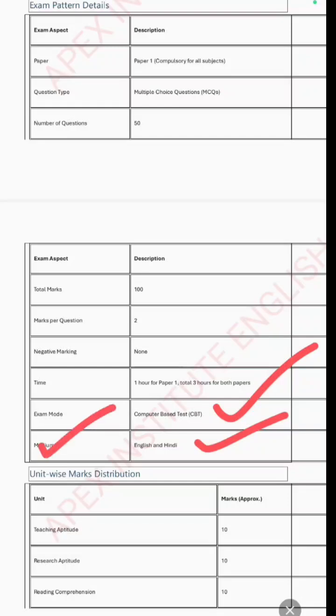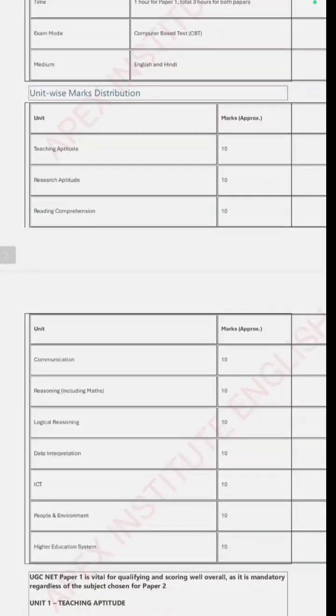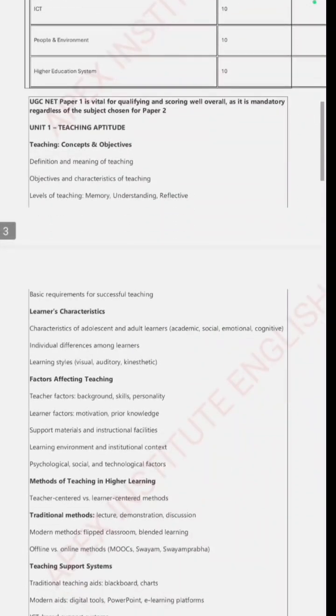Now the marks division and units of this paper. UGC NET paper 1 has 10 units, and each unit carries 10 marks with 5 questions each. From each unit there will be 5 questions of 2 marks, equal to 10. Teaching aptitude will carry 10 marks, research aptitude also 10 marks. Like this, all these 10 units till higher education will carry 10 marks each. Now let's discuss the first unit, teaching aptitude.